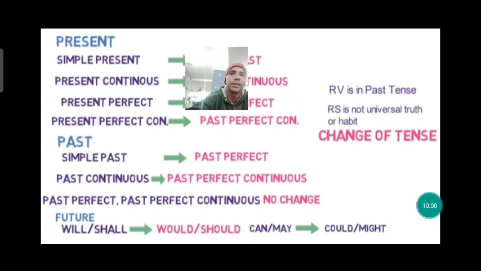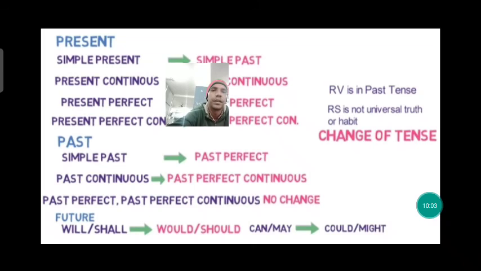Then what about past tense? So you see, simple past is changing into past perfect, past continuous tense is changing into past perfect continuous tense, and past perfect and past perfect continuous tense, no change. Okay, so they will be as they are. So this point is important. You can give a star in your copy and note down this point in the copy also. Then future tense, you see, will changes into would, shall changes into should, can changes into could, may changes into might, right?